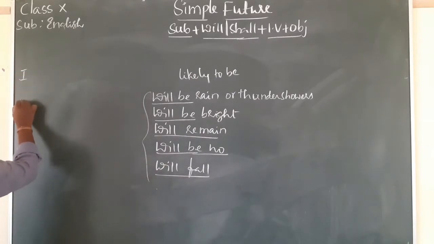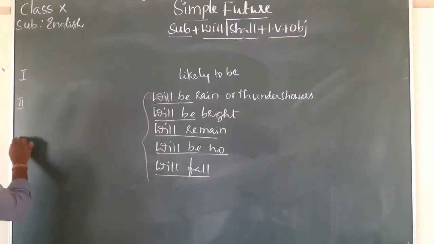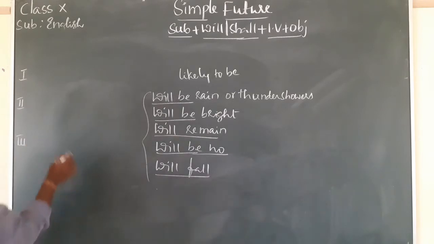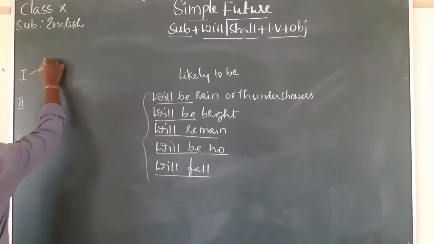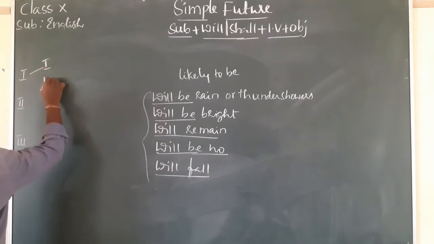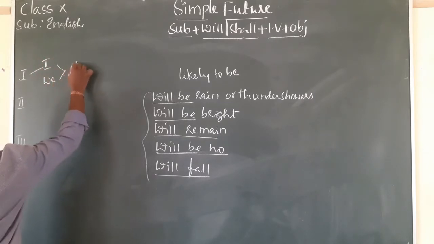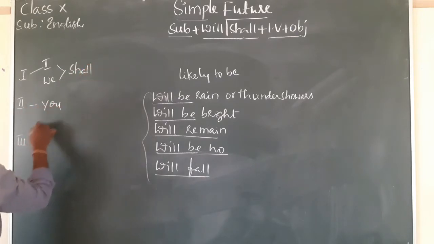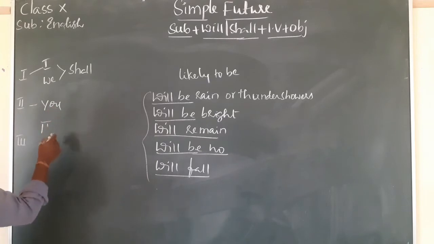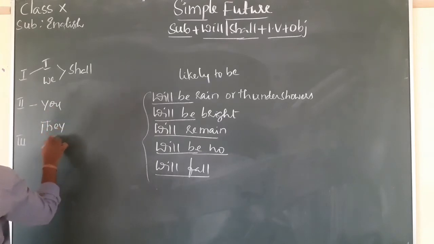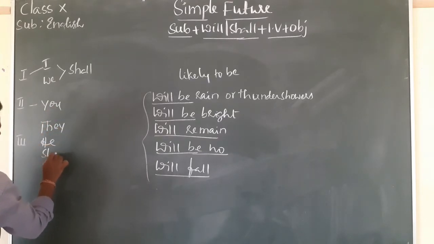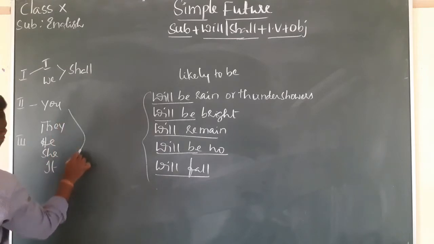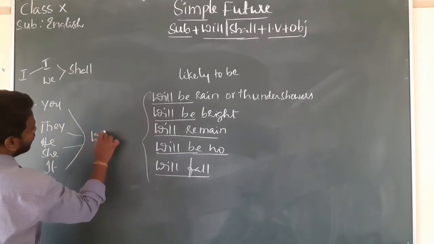First person, second person, and third person. Here in simple future, I and we always take shall. The second person you, and the third person they, he, she, it, all take will.